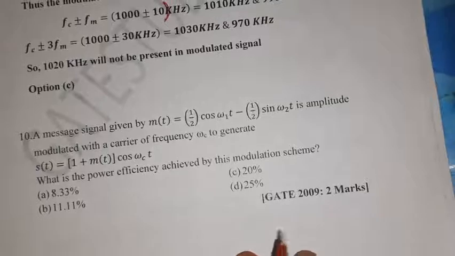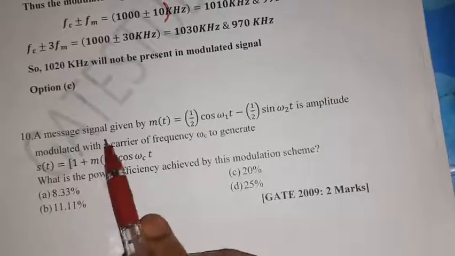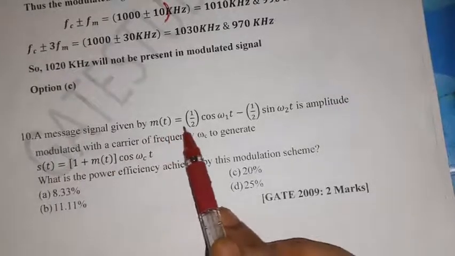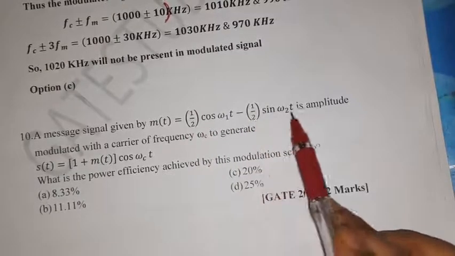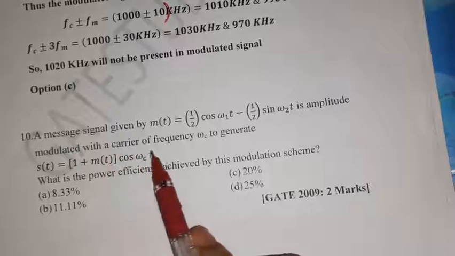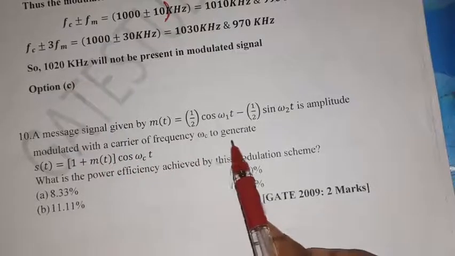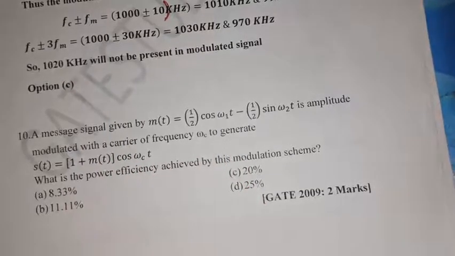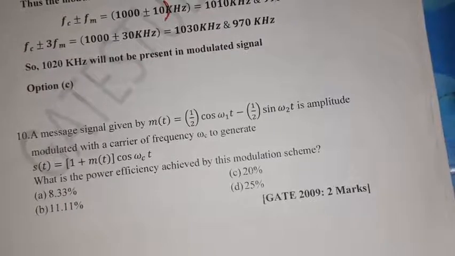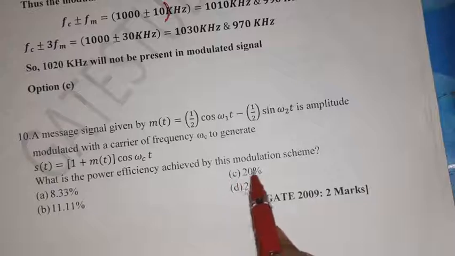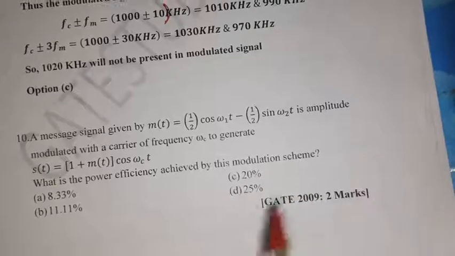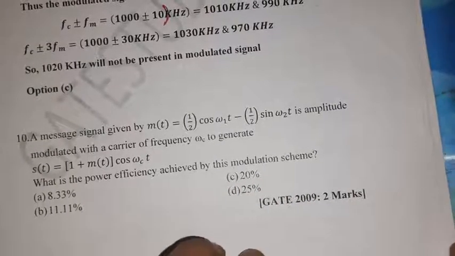Then, what is the power efficiency? A message signal given by m of t equal to half cos omega 1 t minus half sin omega 2 t is amplitude modulated with the carrier of frequency omega c to generate s of t equal to 1 plus m of t times cos omega c t. What is the power efficiency achieved by this modulation scheme? Okay, we need to find out the power efficiency.